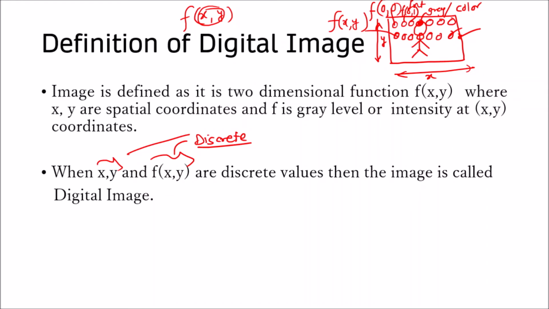Now, what is an image in simple terms? You can simply write that an image is nothing but the conversion of the 3D world into a 2D image or 2D representation. In general, you can say the representation of the 3D world in a 2D space is called an image.